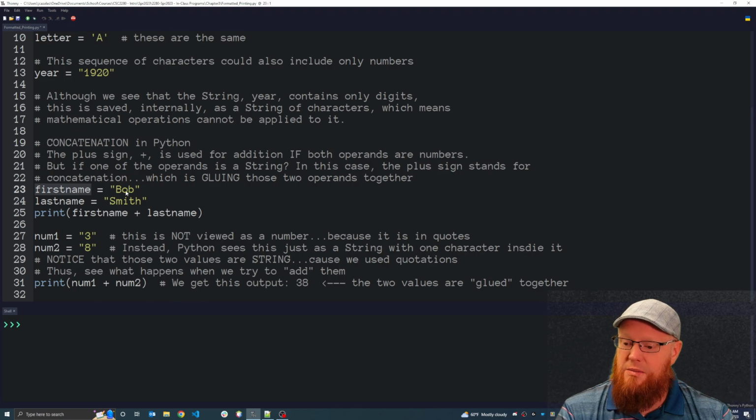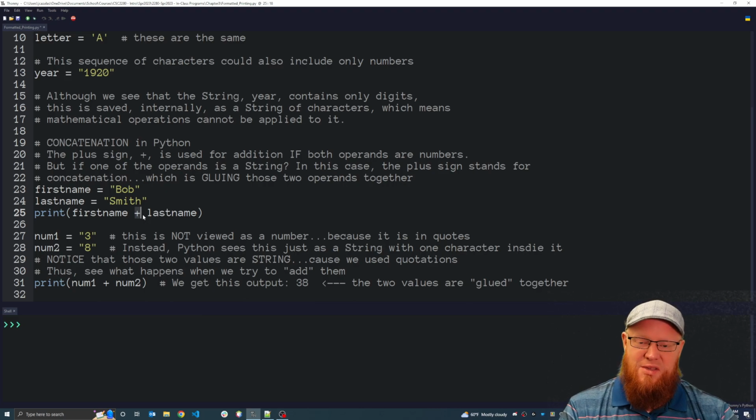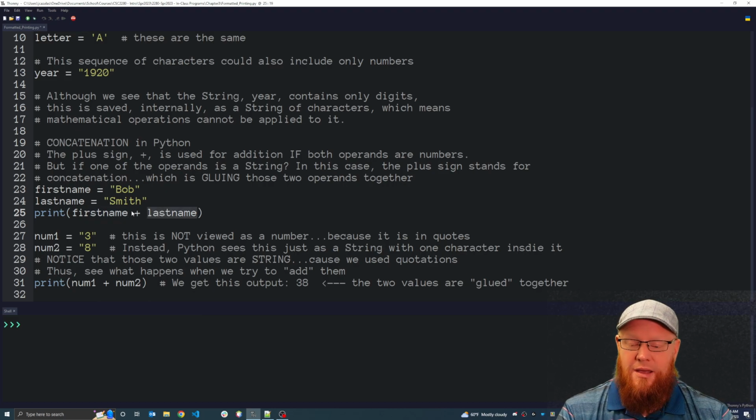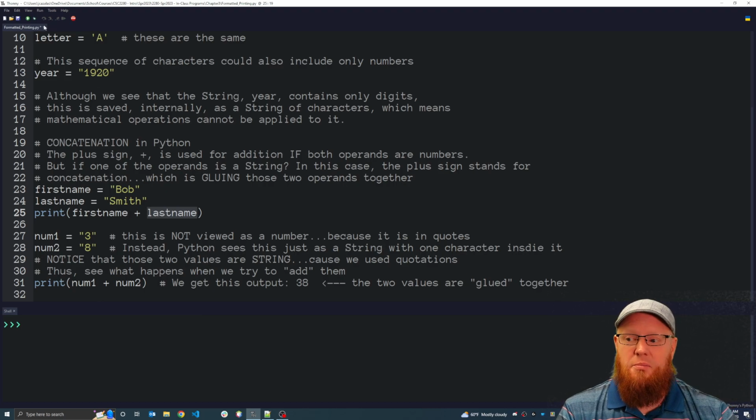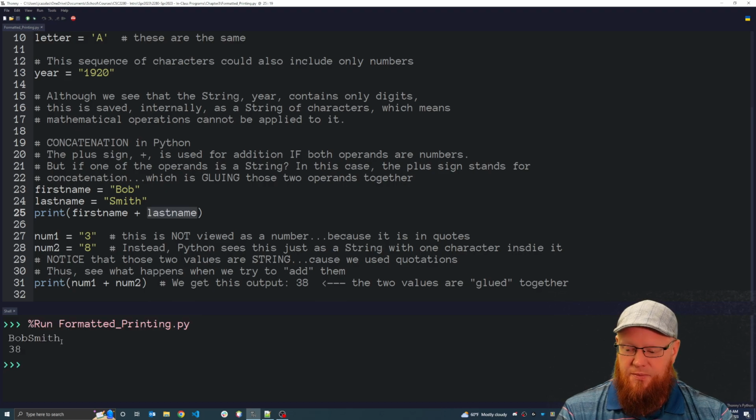So here we say first name equals Bob, last name equals Smith, super creative, and I print first name plus last name. We're not going to add Bob plus Smith together mathematically. That won't work. Instead, Python sees this plus sign and asks, is that going to be addition? It looks to the left and right, and sees we have strings on the left and the right. So instead of performing addition, Python is going to perform concatenation. And we see that what gets printed is Bob glued to the string Smith.